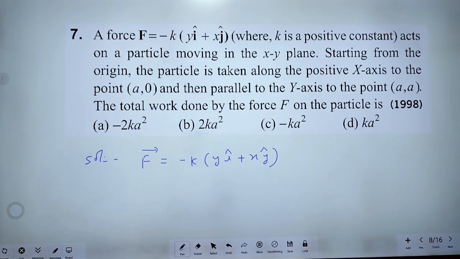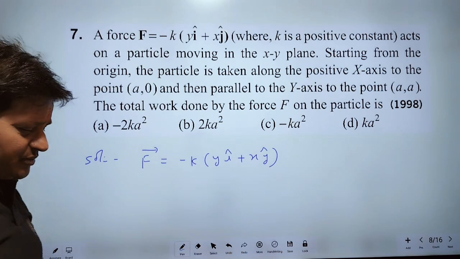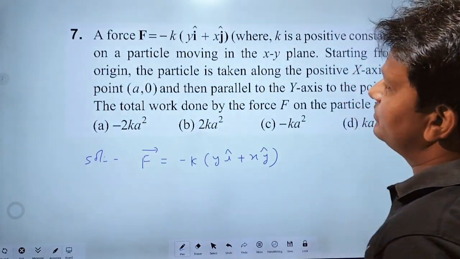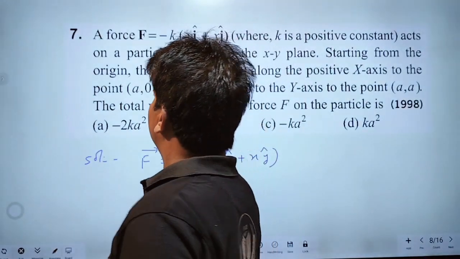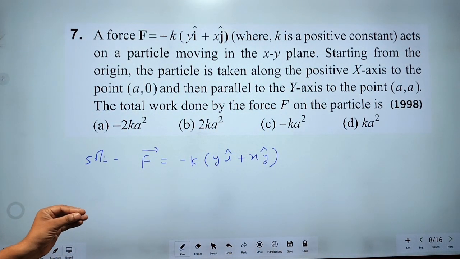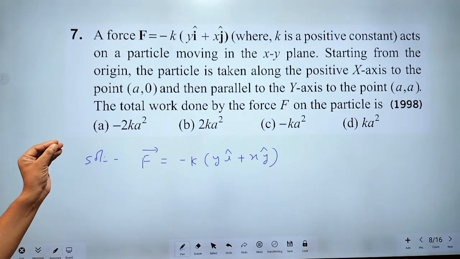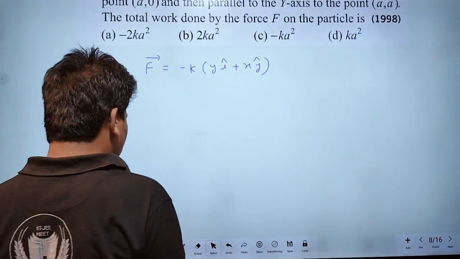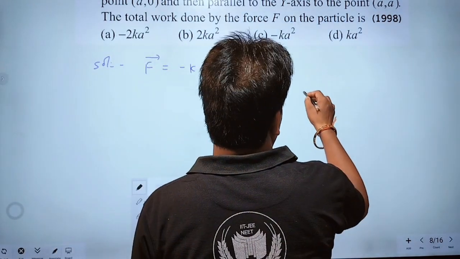Where k is a positive constant, a force acts on a particle moving in the xy plane. Starting from the origin, the particle is taken along the positive x-axis to point A0. In this question, the figure is like this.